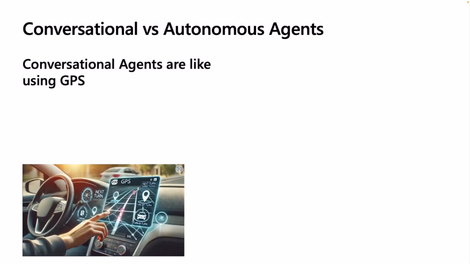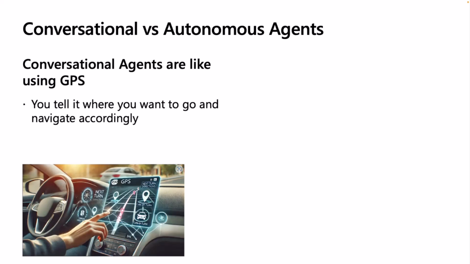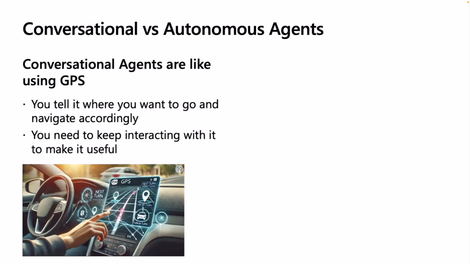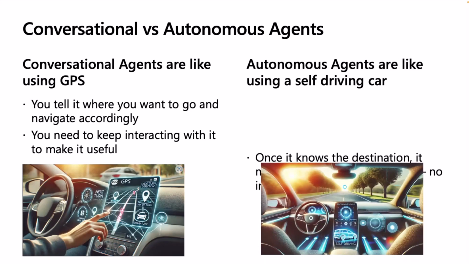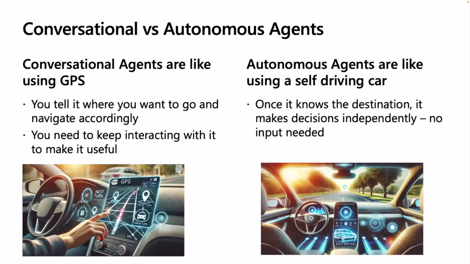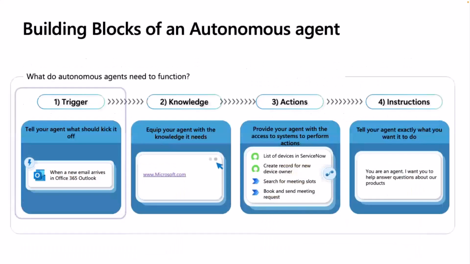And how does that work, and what's the key difference? Well, an analogy that I like to use to describe conversational versus autonomous agents is that conversational agents are like using GPS in your car. You tell it where you want to go, and it will navigate accordingly, and you need to keep interacting with it to really make it useful. Autonomous agents are like using a self-driving car. Once it knows its destination, it makes those decisions independently, and there's no input needed from you.